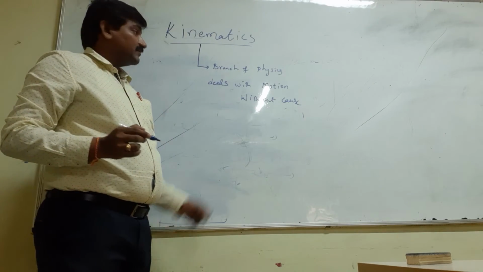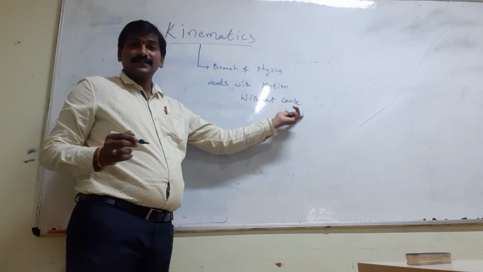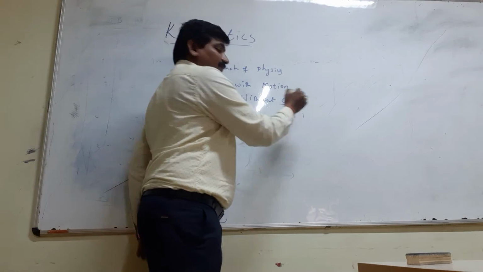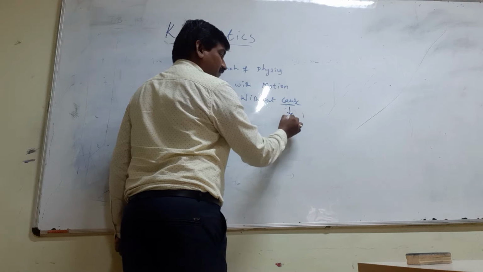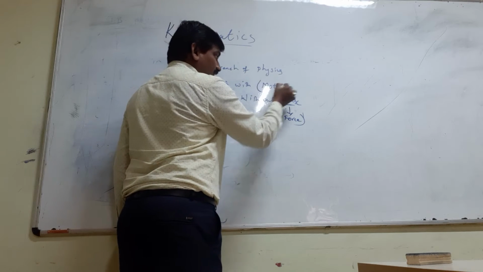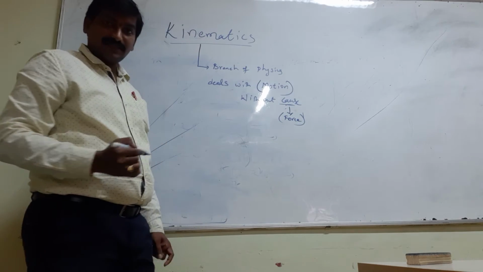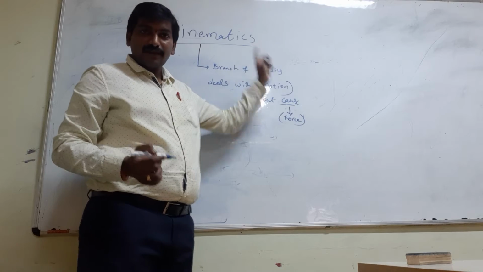So, a branch of physics that deals with motion without cause, in the sense, what is the cause here? Nothing but force. Without any application of force, we are describing the motion of an object. That is what we call kinematics.